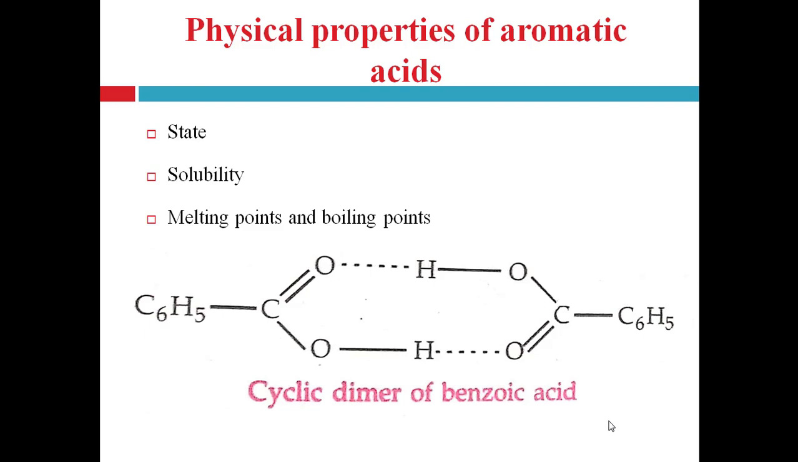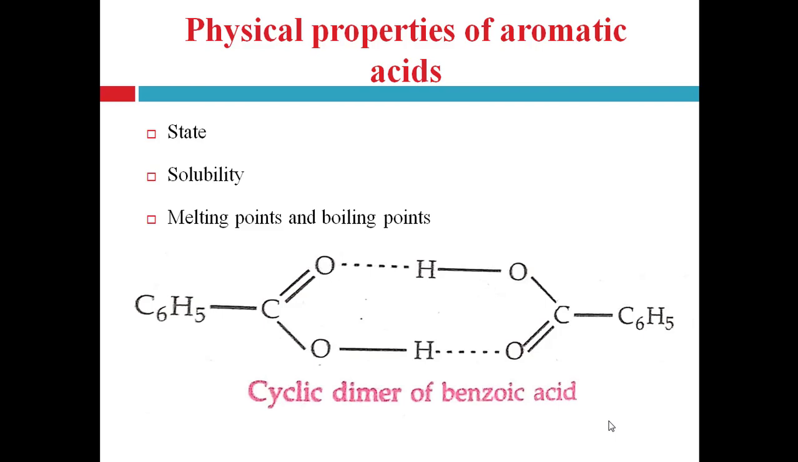First of all, state: aromatic acids are generally colorless solids. Benzoic acid occurs as white pearly flakes having melting point 395 Kelvin, right, that is 122 degrees Celsius. Practically all aromatic acids are insoluble in water. Benzoic acid is only slightly soluble in water, but more soluble in hot water, alcohol, etc. Then melting point and boiling point. The boiling points of aromatic acids are high, and this is due to different reasons.